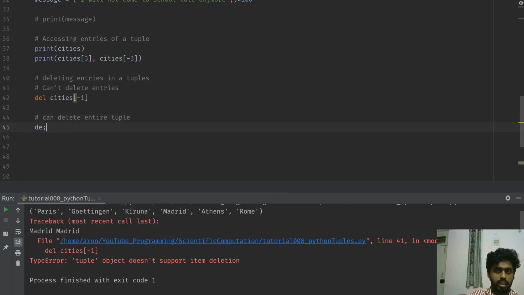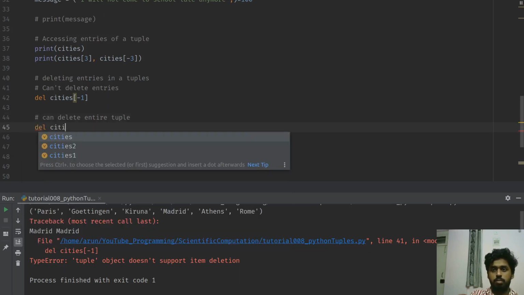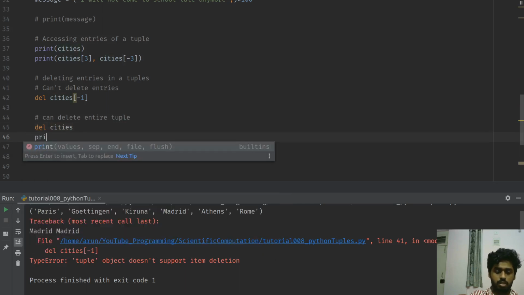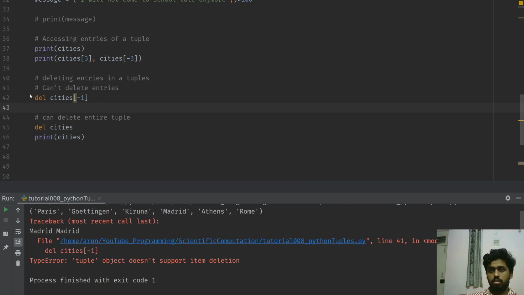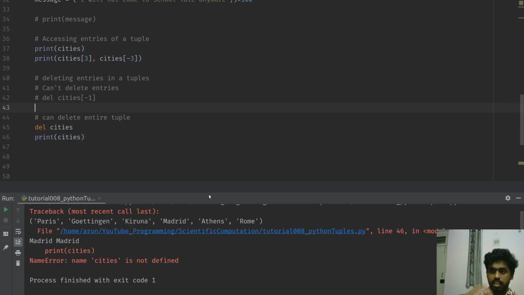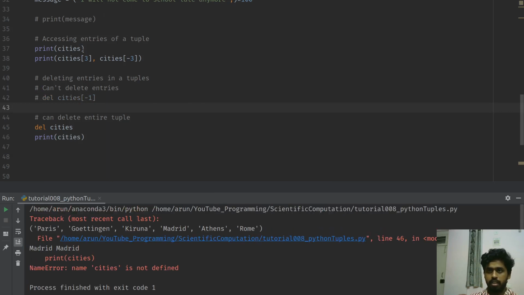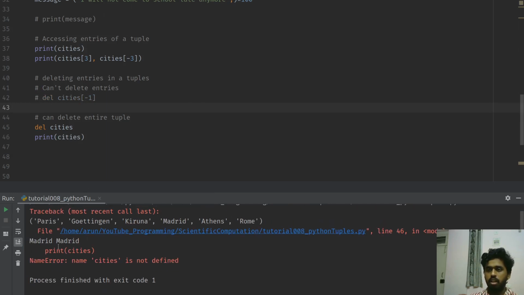So if you want to delete an entire tuple, just type del and the tuple name, and that's it. Then if you were to print cities over here, check this out. This will automatically throw an error, so I'll comment it. Now if I run this, it gives the print statements on the top, pertaining to these and Madrid as well, but it will give an error saying NameError: name cities is not defined, meaning this is not available anymore for us to access.